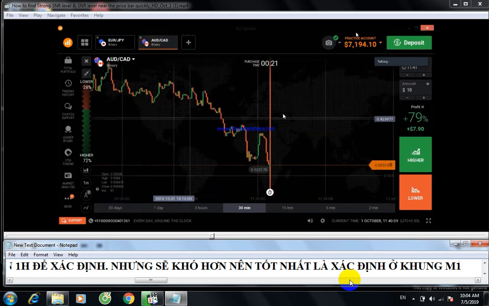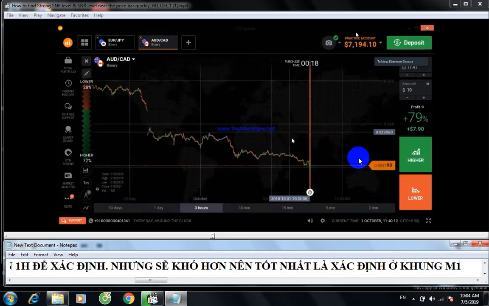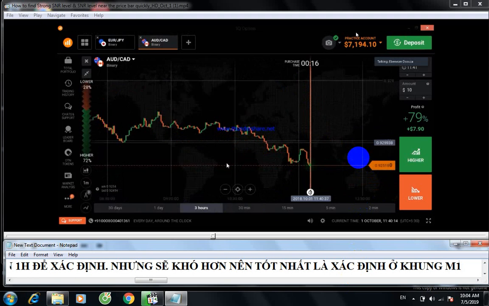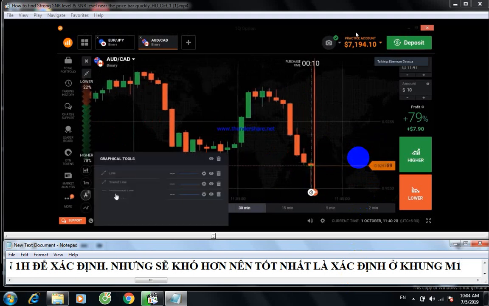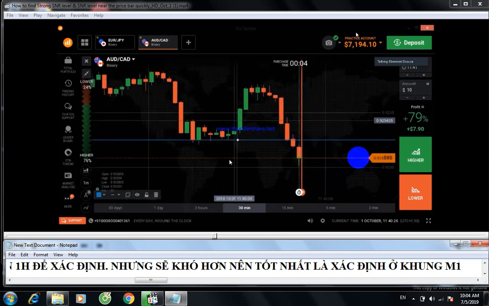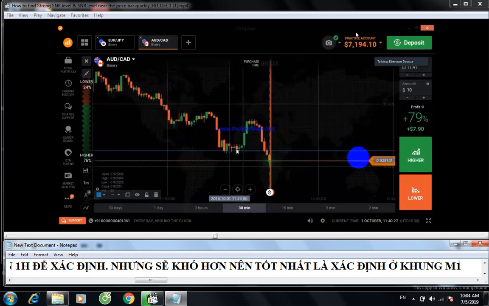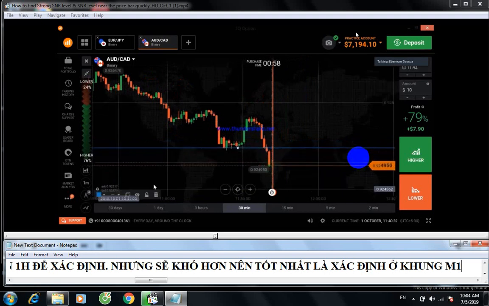Okay, I'm drawing strong levels here. This is the price bar. You can draw all the support and resistance levels here, and you can check with the past, or you can go to the past near the price level and draw. I will show you how to draw in the past history.